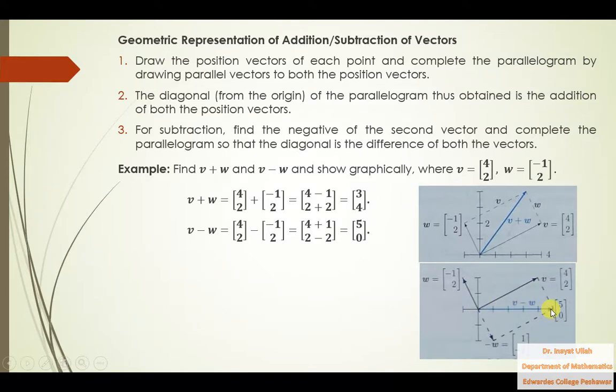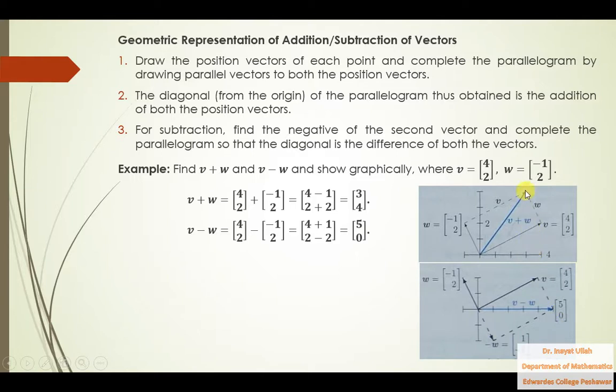So that is the position vector of v minus w. That is v minus w, and v minus w is 5 comma 0, because this length 1 2 3 4 5, this length is 5, and because this line is along x-axis, so along x-axis y will be 0. So this point is 5 comma 0.